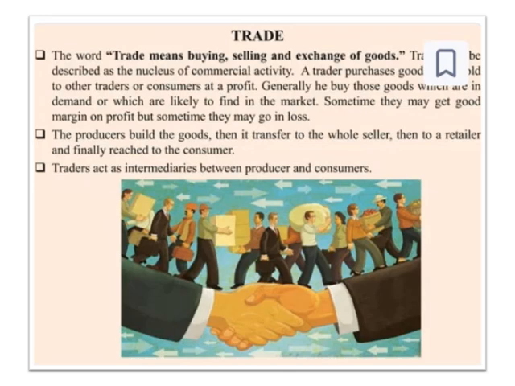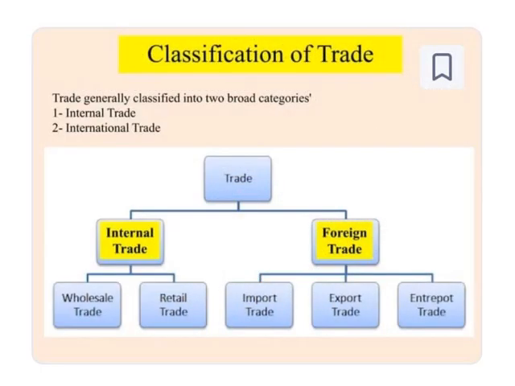Traders act as intermediaries between producer and consumer. So we are the consumers. When we buy a product, we consume it, and there is a producer in the factory or in a company, whatever it may be. They produce the goods and we are the consumers. So who are the traders? Traders are the intermediaries who act between producers and consumers. Clear? If anybody has any doubt, you can ask me.